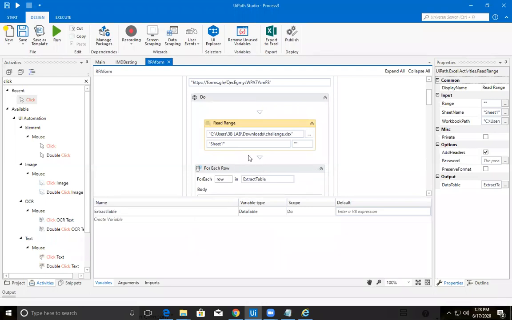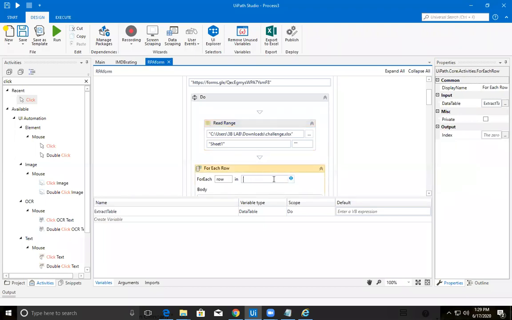Check. Is there anything else that you missed? What is that error exactly? Compile error it is showing. Compile error: encountered processing expression extract table. Value here, of type some document format dot open XML dot. Okay, leave it. I think something is wrong while typing the extract table. Whether it has been populated for you or not here, it needs to come like this. Did you come across it exactly like this?